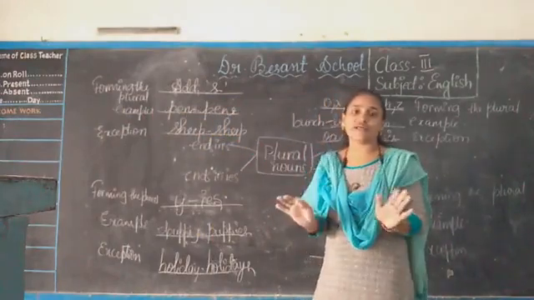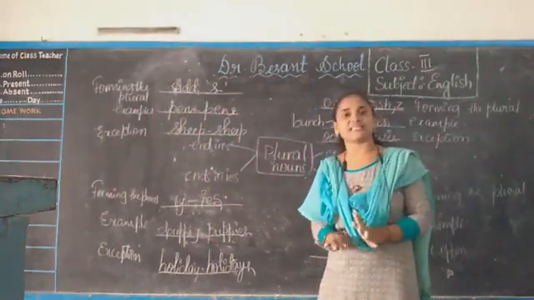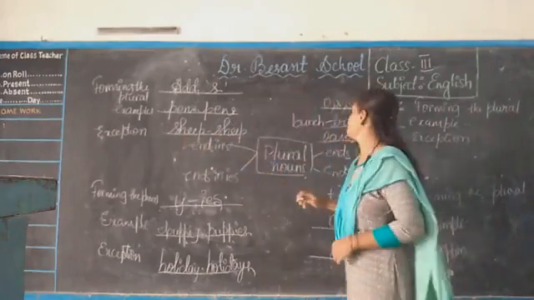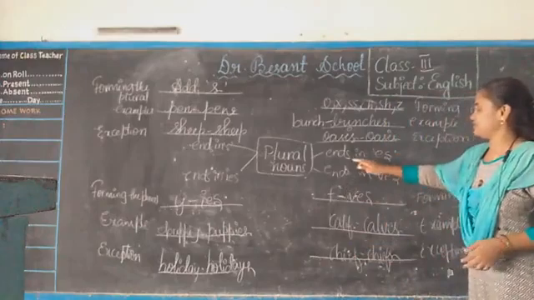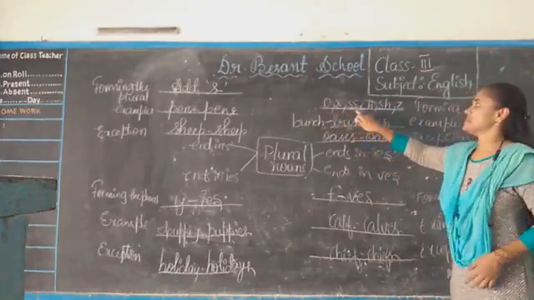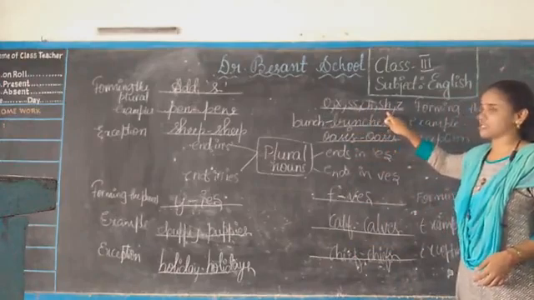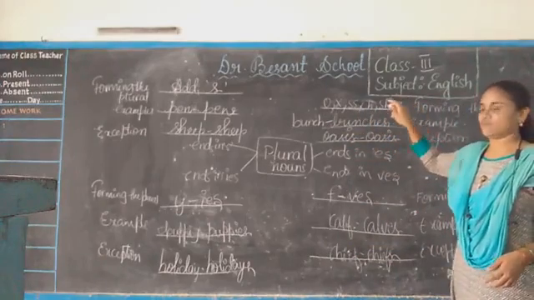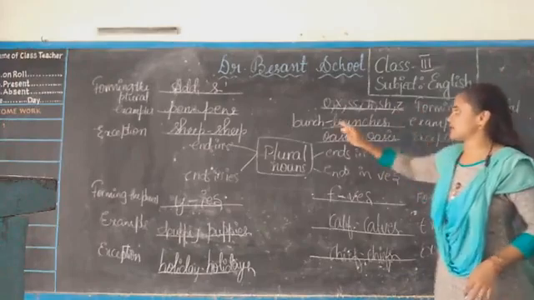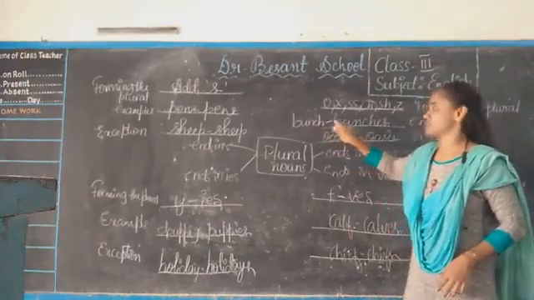But some words we don't add s to. Directly the word remains the same in plural also, like sheep, sheep only. Next, when should we add es? If the word ends with o, x, ss, ch, sh or z, we should add es. Example for that, bunch, ending with ch.